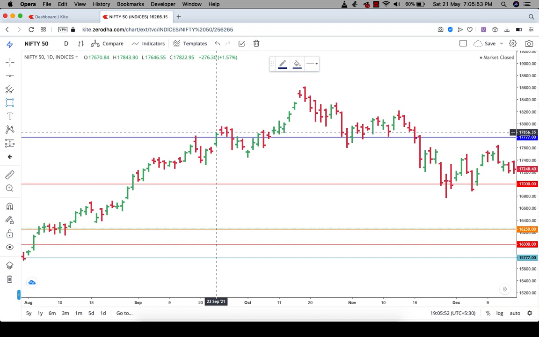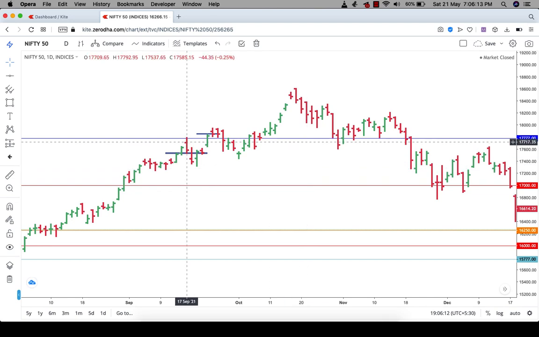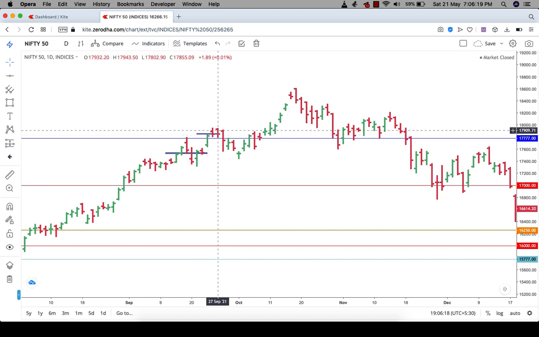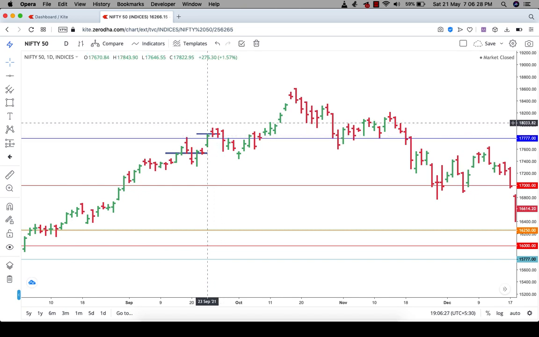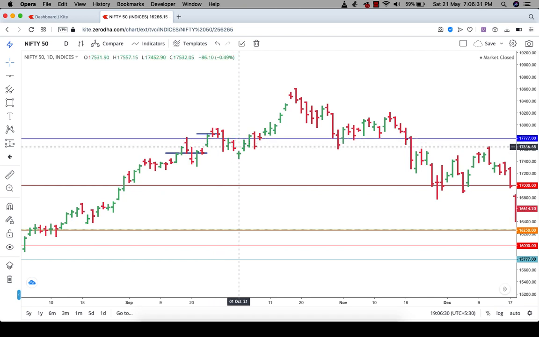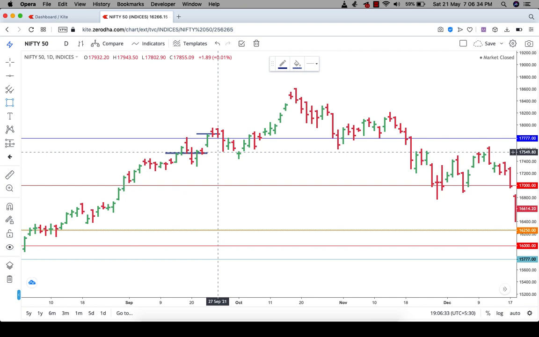It closes at 17,822. Now according to Gann, if you want to trade above it, you just need to mark the high of this bar when it closes above or below it. Then you need to wait for the next 3 days. It is the Gann method of trading: you wait 3 days above or below it. Here, the first day the market was not able to close above, the second day not, the third day not. So it is a sign that the market is not yet trending. Next, the market closes below it.